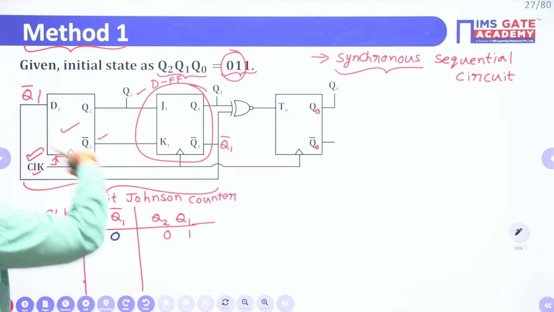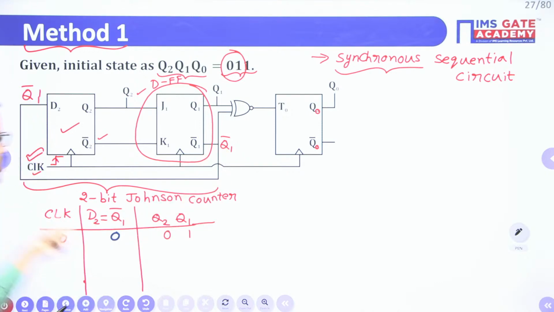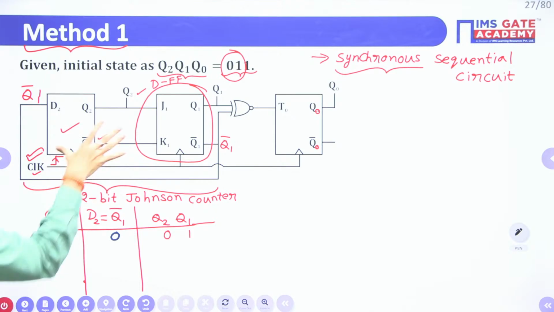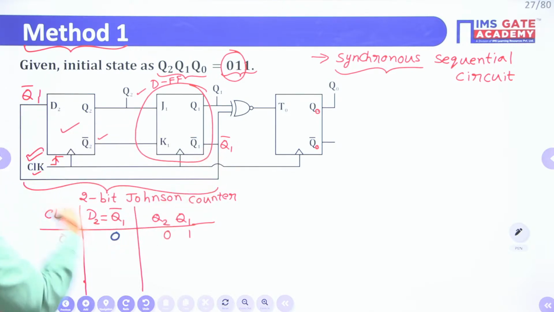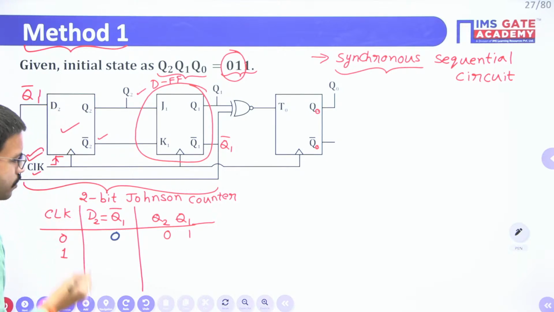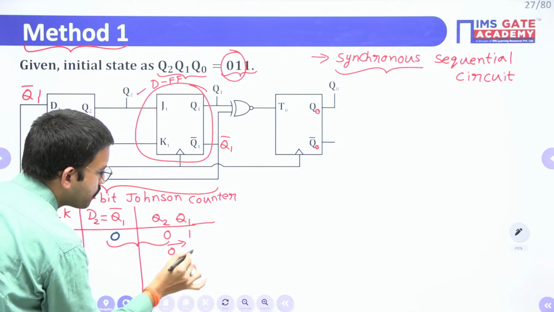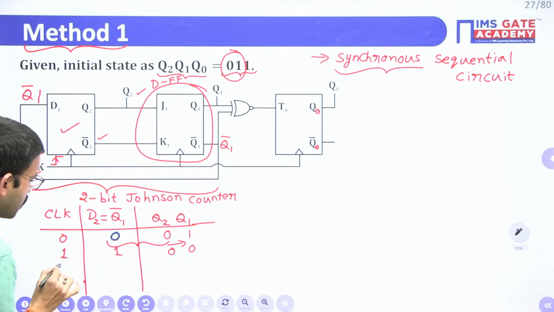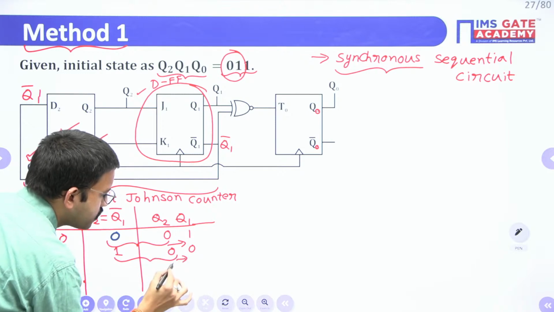For this overall shift register, the serial input you are giving is the complement output of this stage. Previously we discussed a 4-bit shift register. Now this is a 2-bit shift register, but here the serial input is Q1 bar. Now the first time I apply the positive edge of the clock pulse, these 2 bits will get right shifted: 0, 0. Now Q1 bar is 1. Second time, the bits get right shifted: 1, 0.